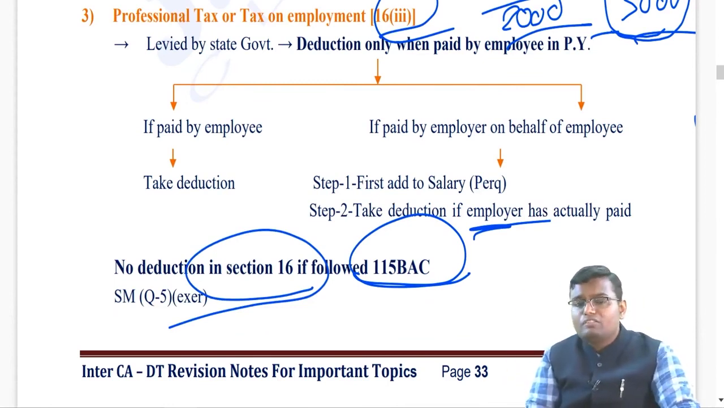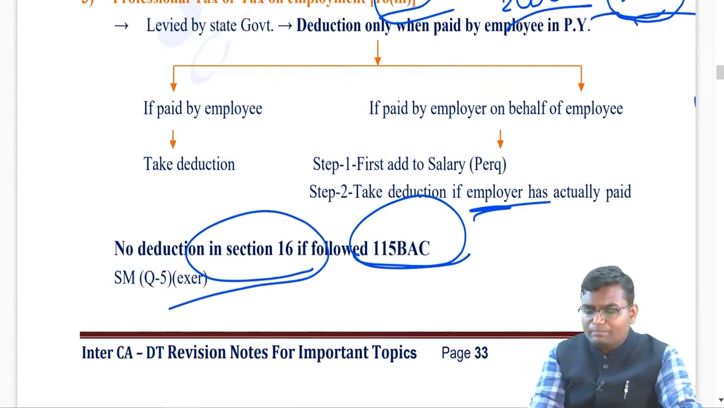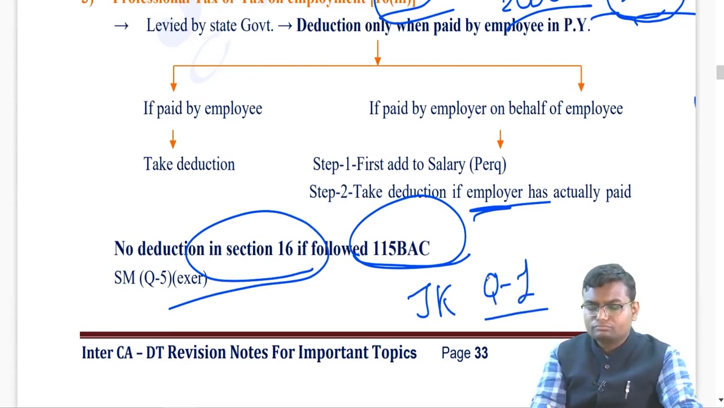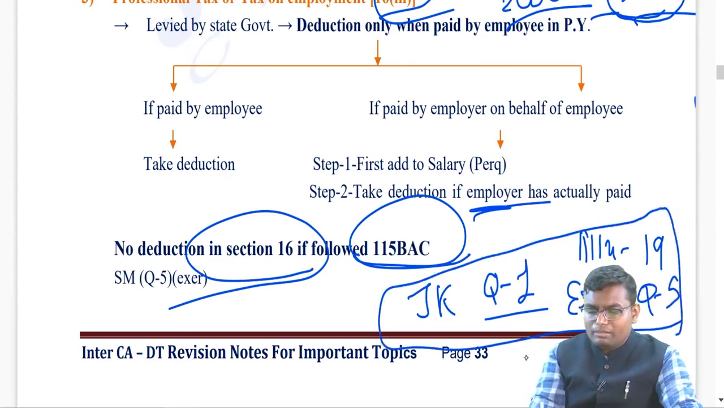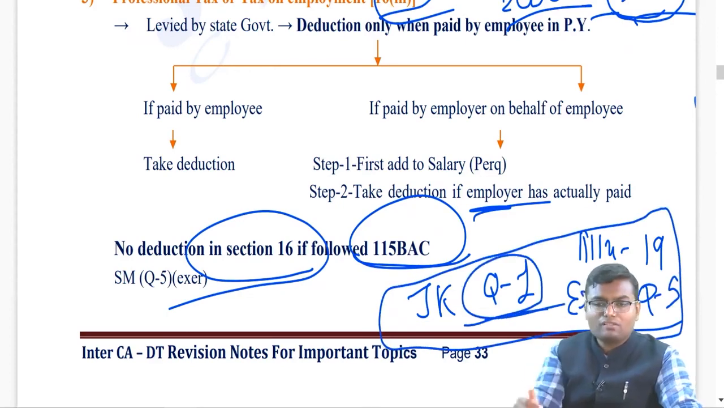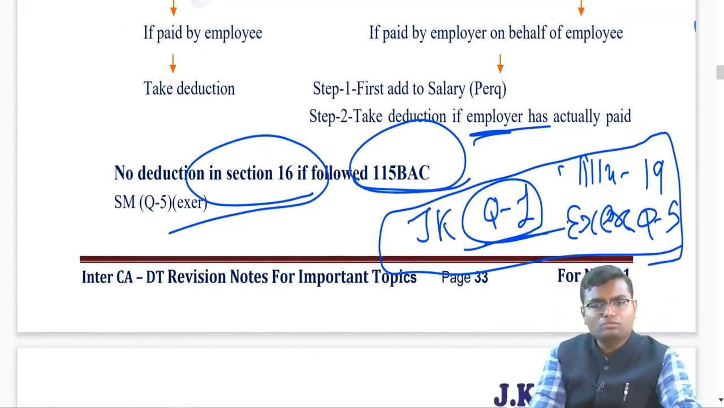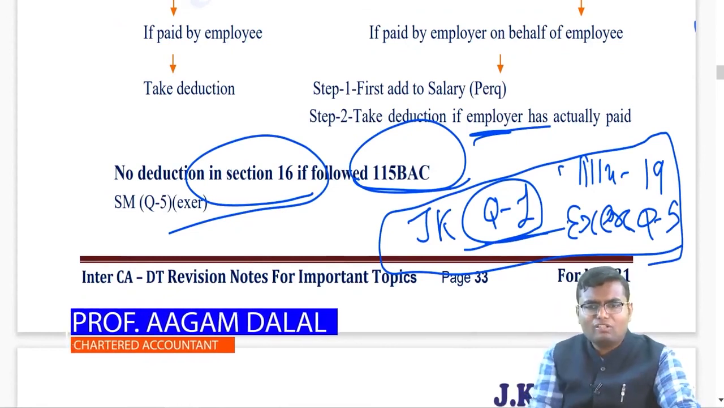After doing all this, you had to refer 3 questions in salary chapter. JKSC classwork question number 1. Then module exercise illustration number 19 and exercise question number 5. On the last day from salary chapter, these 3 questions are most important. JKSC question number 1, you have the solution in your notebook, and these 2 module questions are given in JKSC also along with the answer.